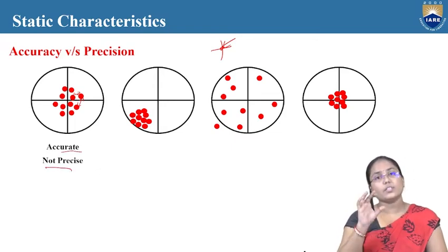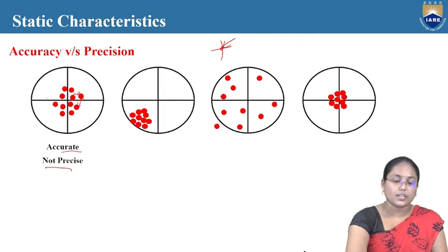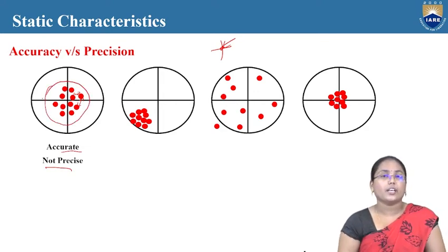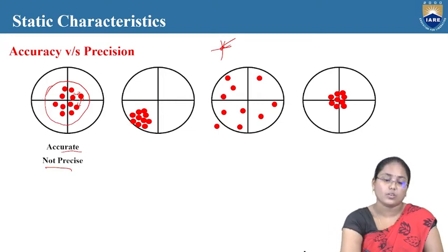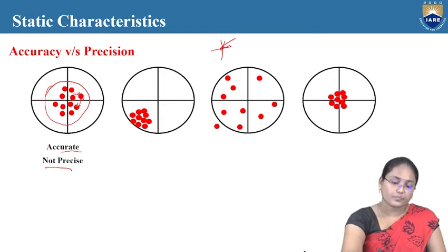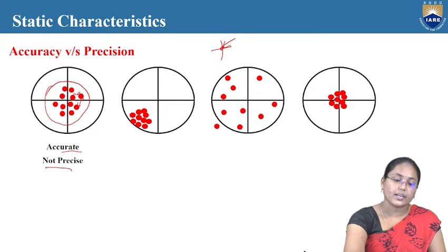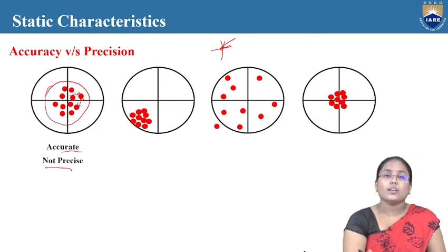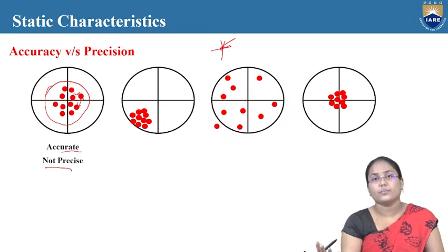It is accurate because it is around this particular circle, but not precise because the points hit at multiple positions are not nearer to each other, rather somewhat far from each other.